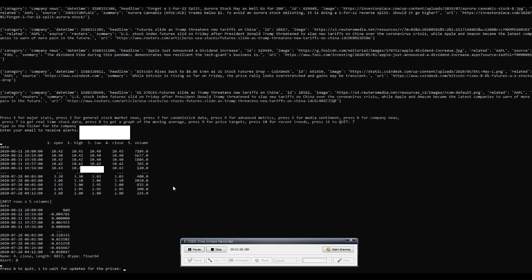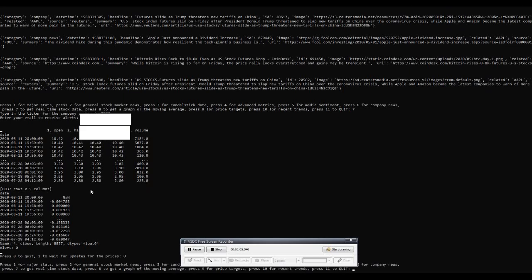And now it's going to give us a bunch of data. Again, the candlestick data: open, high, low, close, and volume. As you can see, it's now asking me to wait for more updates for the prices or to quit. Basically this updates every 60 seconds, so these may be new numbers, or they may be the same depending on whether the prices change. The market's closed right now, so the prices are not going to change, so I'm just going to quit.